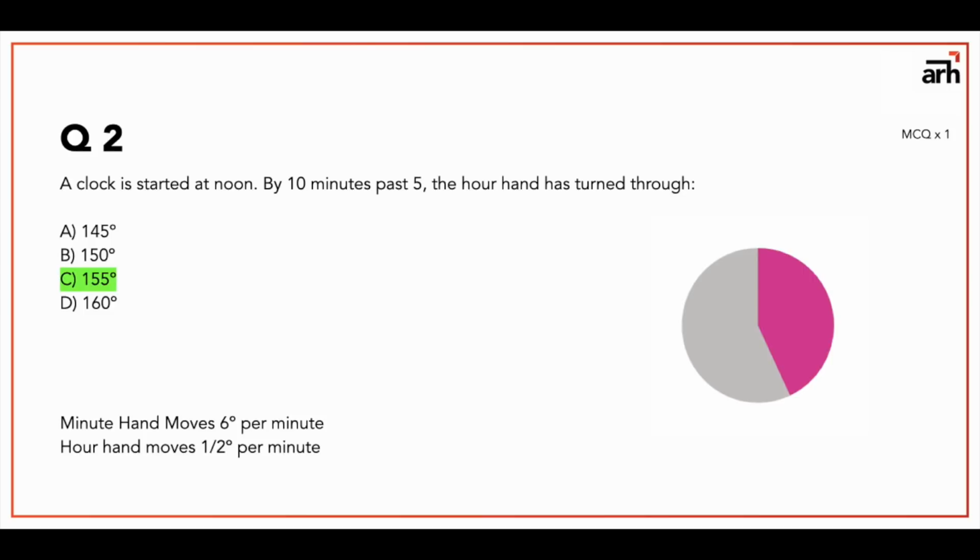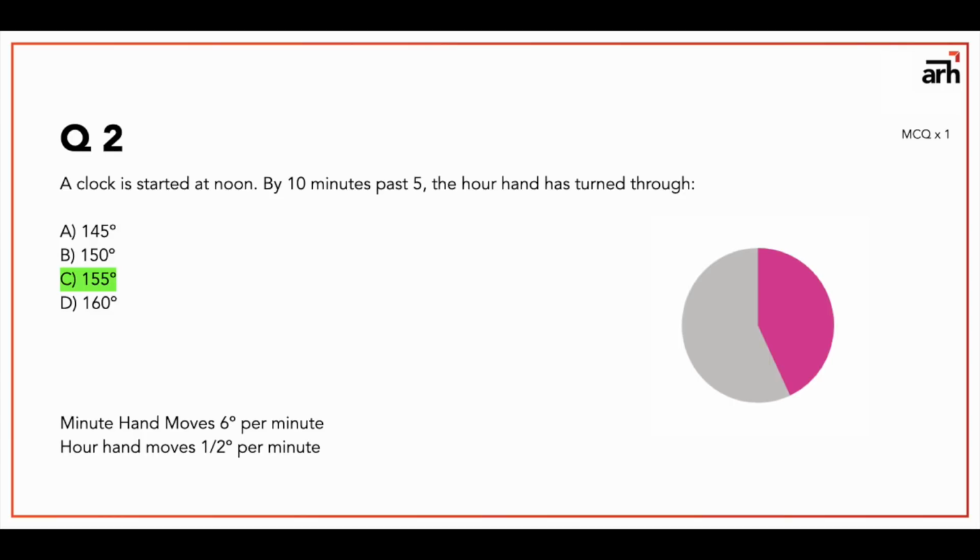Minute hand moves 6 degrees per minute, which means that it will move 30 degree for 5 minutes and it will move 360 degree for 1 hour. In this question, there is no use of minute hand, so we are going to focus on the hour hand. Now for hour hand, for 1 minute it moves half a degree, which means that for 1 hour it's gonna move 30 degree. So from 12 to 1 30 degree, 1 to 2 30 degree, so from 12 to 5 it's gonna be 150 degree.